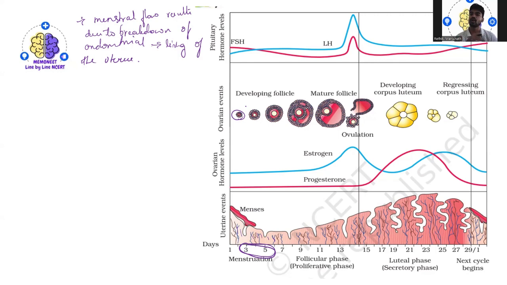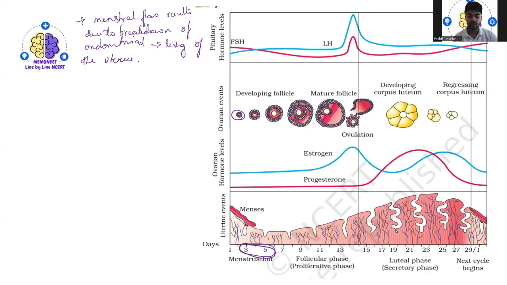That means if the ovum which is released is not fertilized, then a complete menstrual cycle will happen. If it got fertilized, you won't see any menstrual cycle. For example, in a pregnant woman, the ovum which has been released is fertilized. As a result, the woman is pregnant, so you won't see the menstrual cycle happening, because the ovum released is already fertilized, and that will lead to the stop of this menstrual cycle, which I'll be explaining to you.